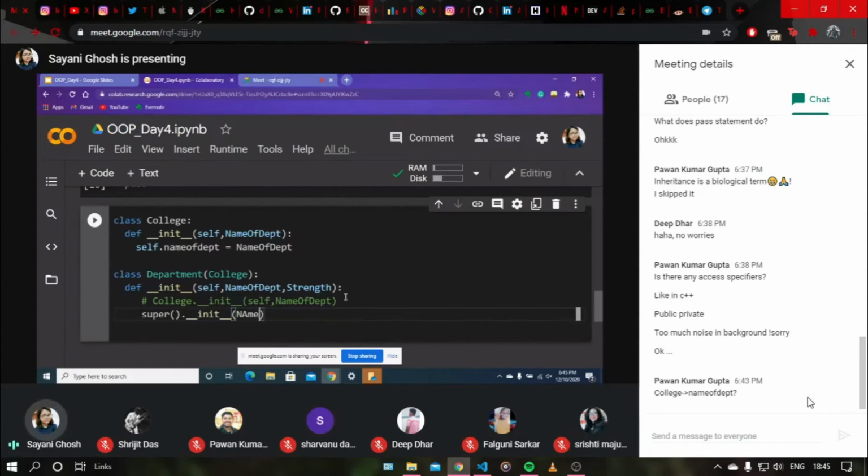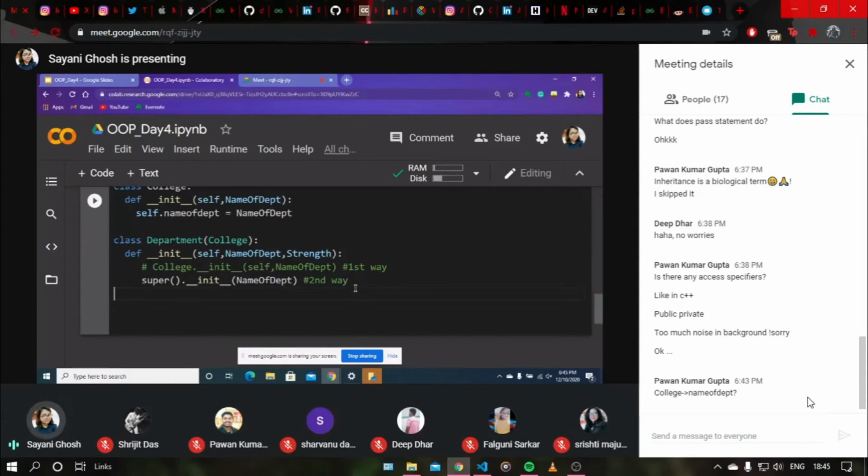You just need to pass the value, and it will directly take the value from this and assign it to this. The super function works by calling the init function from the super class or the parent class directly. Both work. This is the first way and this is the second way. We can do either one of them.